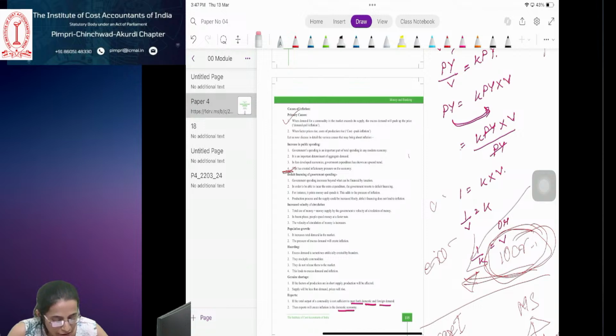The effectiveness of this technique depends on the extent to which commercial banks depend on the central bank for loans and rediscounting. So how much the commercial bank depends on the central bank, that much is the effectiveness of this technique. If the commercial bank depends more on the central bank, this technique will be more effective.